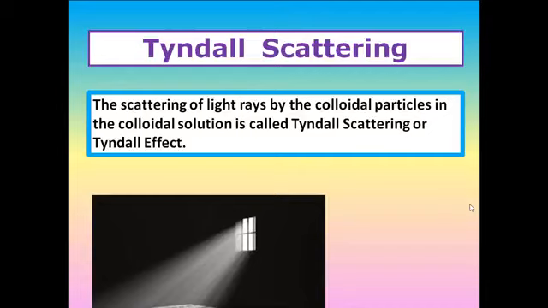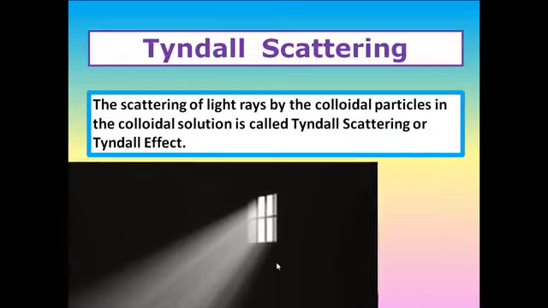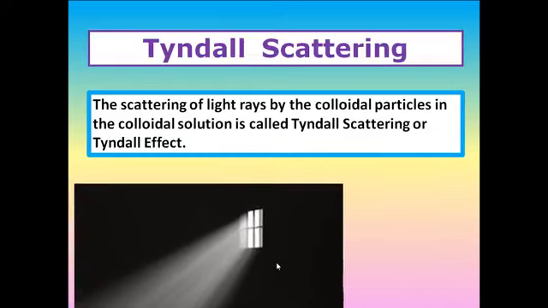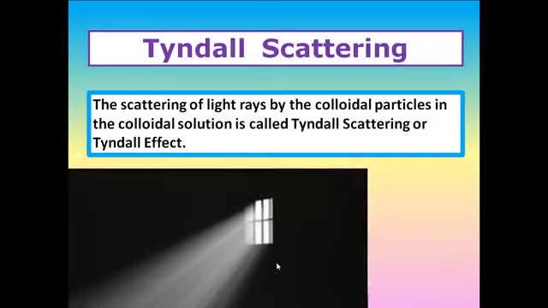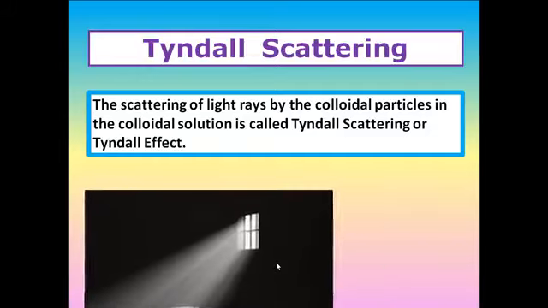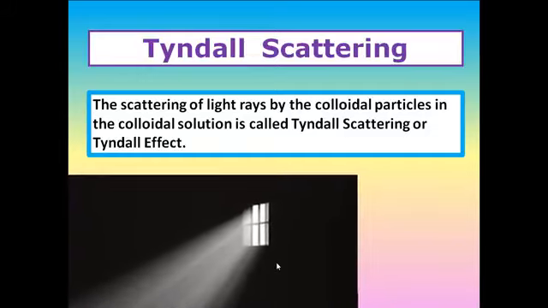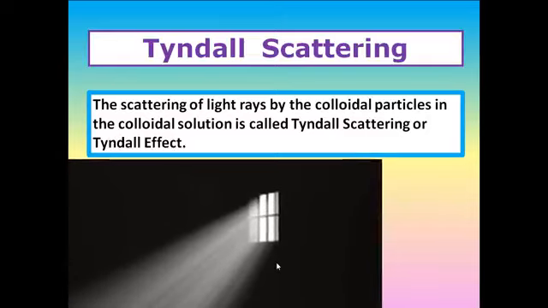This is the important scattering, Tyndall scattering. We know that dust particles are present in the atmosphere, and also our globe is full of dust. Consider a beam of sunlight when it enters a dusty room through the window. This is due to the phenomenon of scattering. The dust particles present in the atmosphere scatter the beam of light, and so we can easily observe the path of the light. And this is Tyndall scattering, or the Tyndall effect.